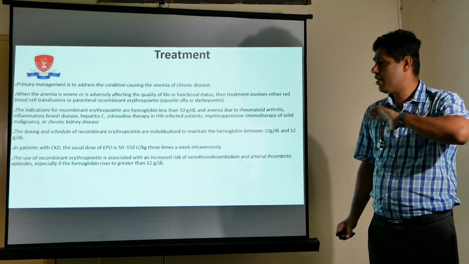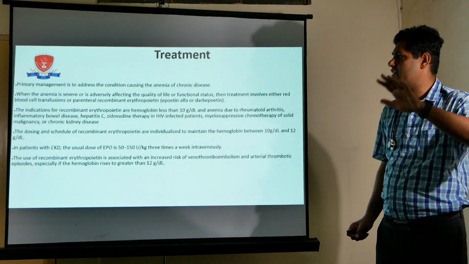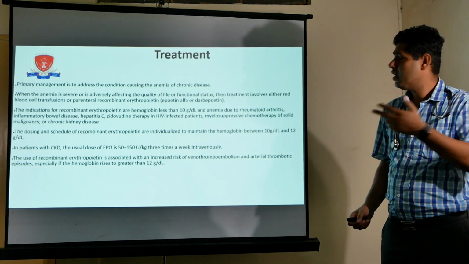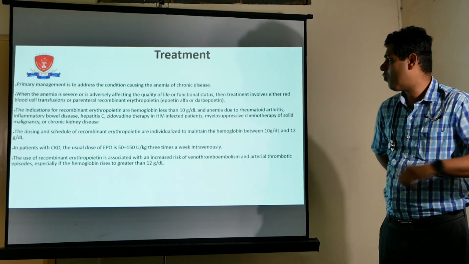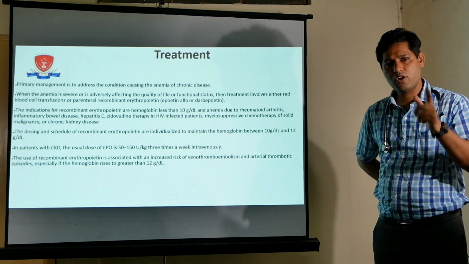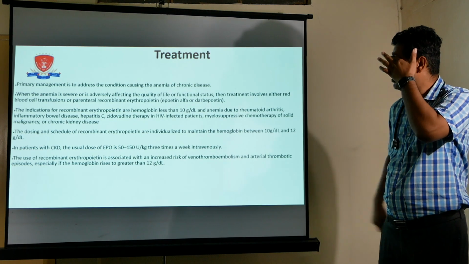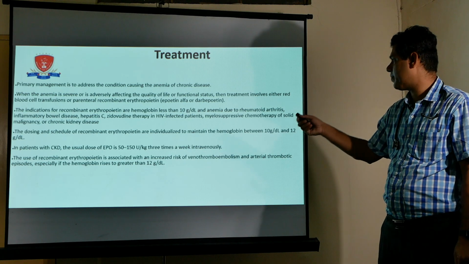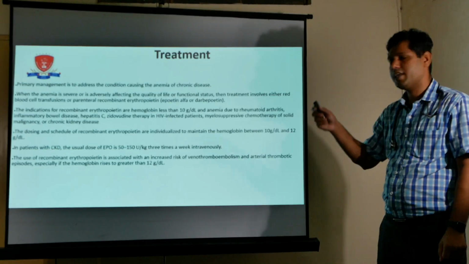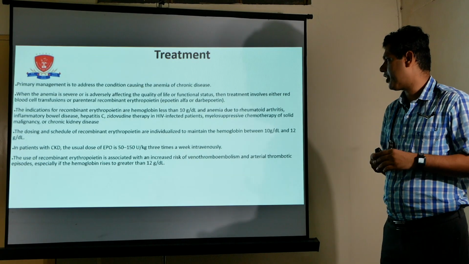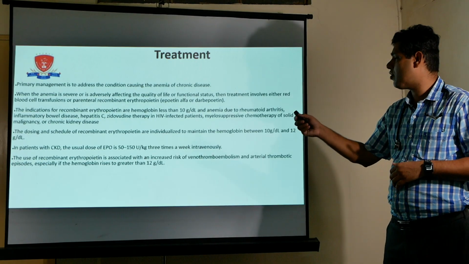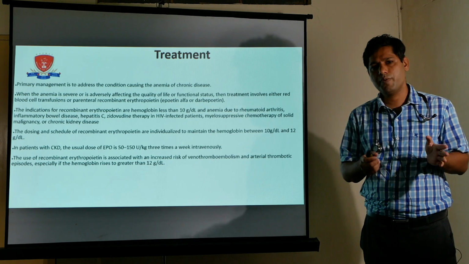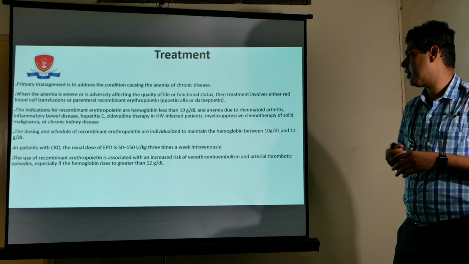Second thing, if the patient is not so dyspneic and is comfortable but still has a slight level of dyspnea, in that case we can give an erythropoietin injection. The indication for giving erythropoietin is a hemoglobin level below 10 gram per deciliter. Anemia due to rheumatoid arthritis, inflammatory conditions, hepatitis C, in all these conditions we can give regular erythropoietin supplementation. The dosing and schedule of recombinant erythropoietin are individualized to maintain the hemoglobin between 10 to 12 gram per deciliter.